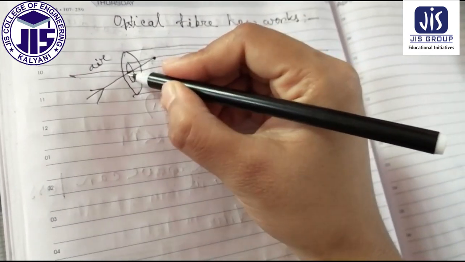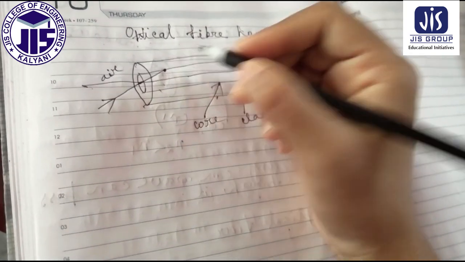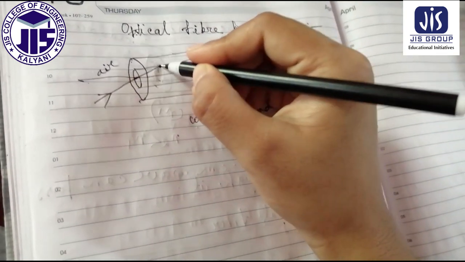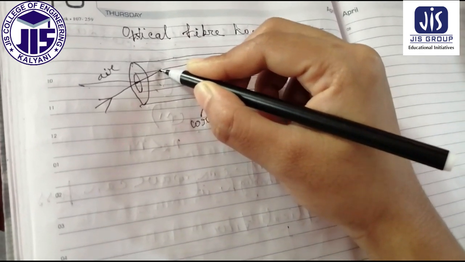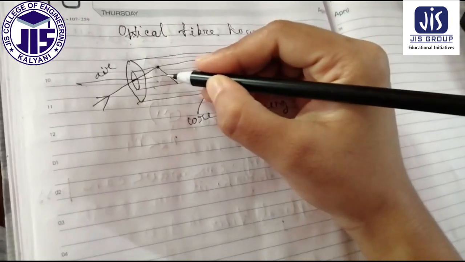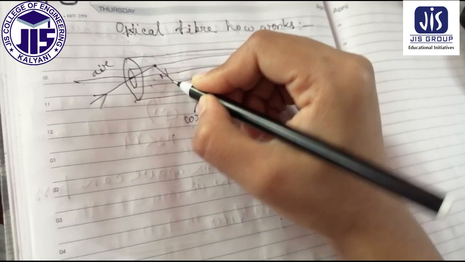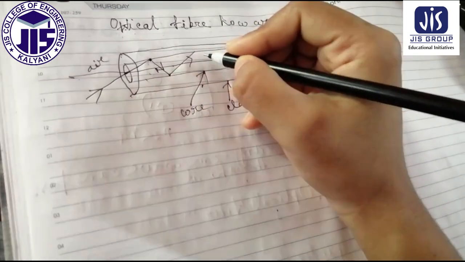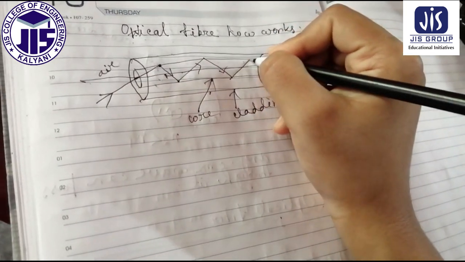Then it reaches the core cladding interface, where the main function happens. Total internal reflection occurs, and the ray goes to this position, then again comes to this position, then again goes to this position.